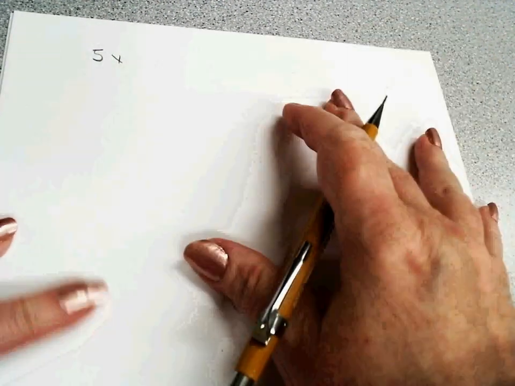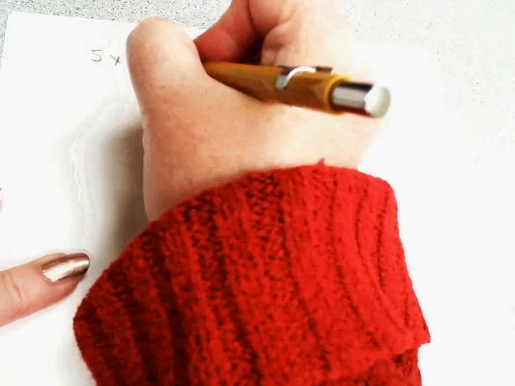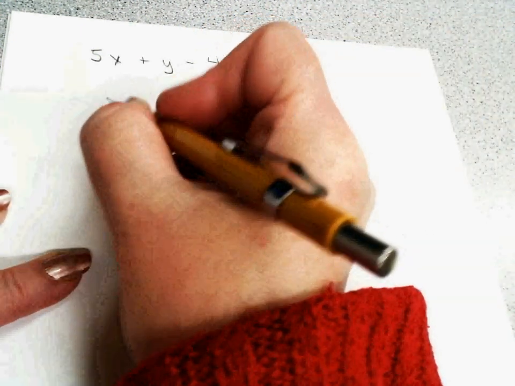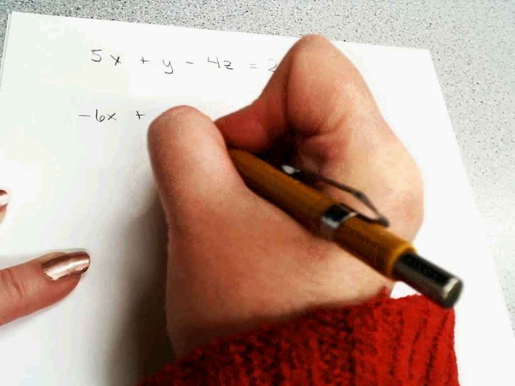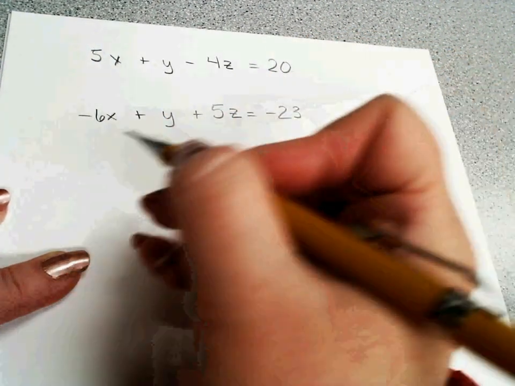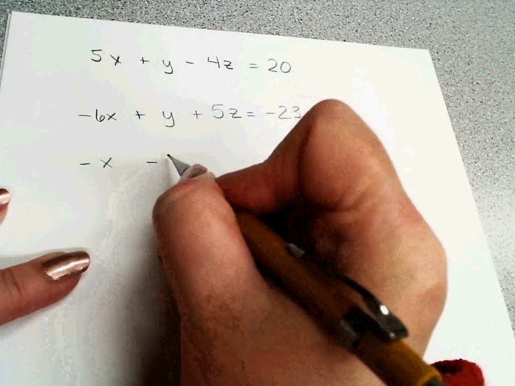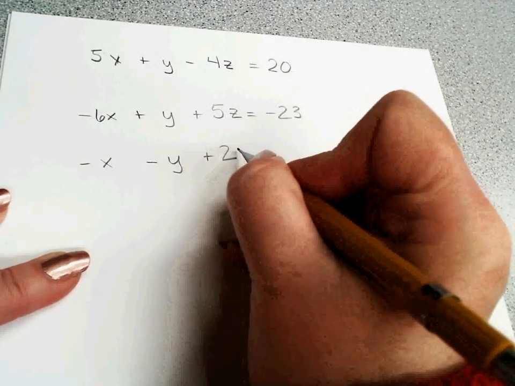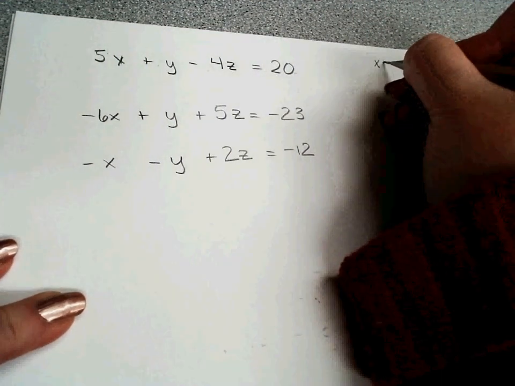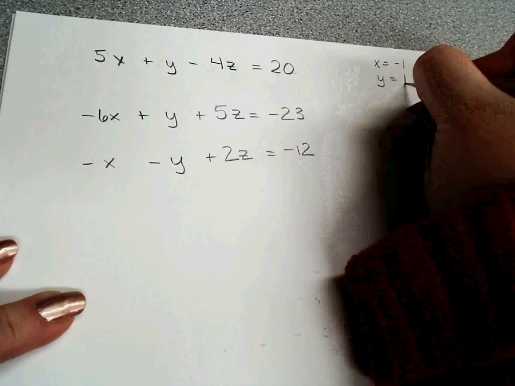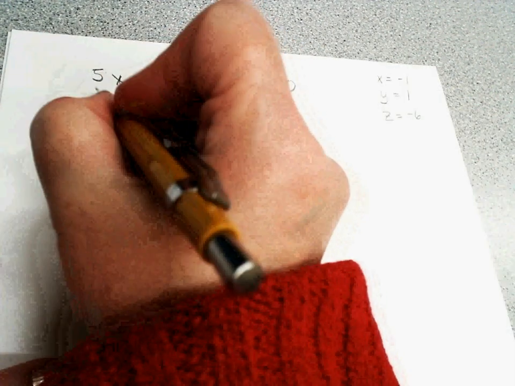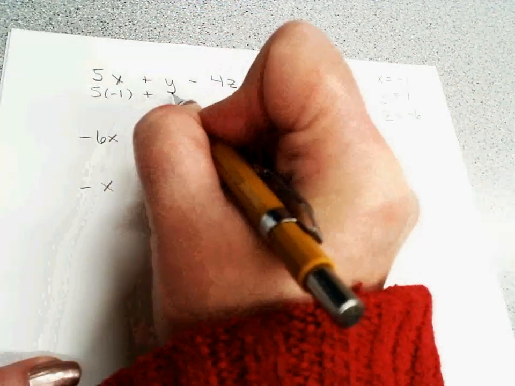And I'm going to pick it up. I'm going to put it over here on this other page. I'm going to copy my problems down again. Let's put it where you can see it. I'm going to leave space between them so I can sub in the values that we got so that we can check them. Guys, it is a great idea always to check your work. I mean, that's how I caught my mistake a minute ago. I was checking my work as I went and I knew something was wrong. All right. So I had x was negative 1, y was positive 1, z was negative 6.